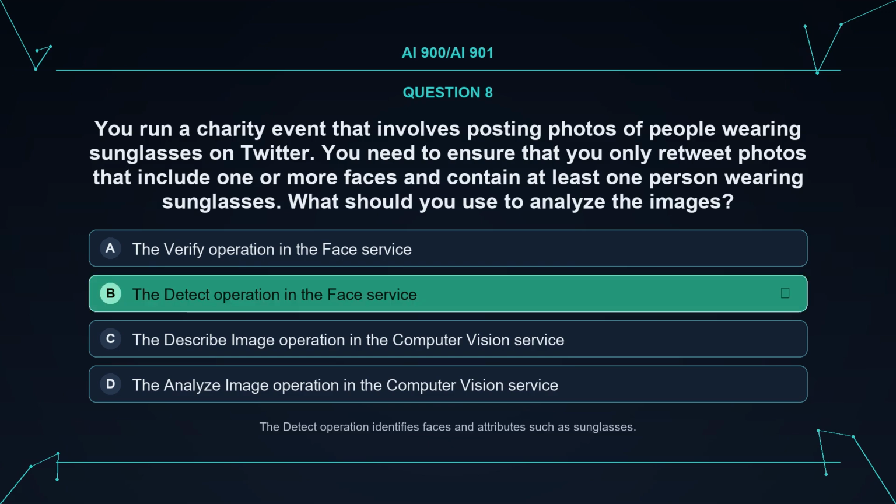The correct answer is B. The detect operation in the face service. Explanation. The detect operation identifies faces and attributes such as sunglasses.